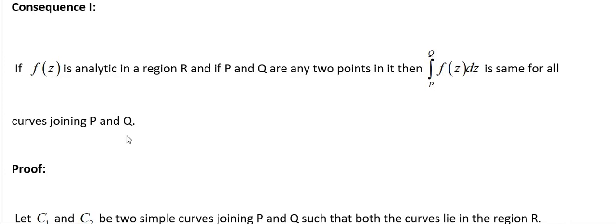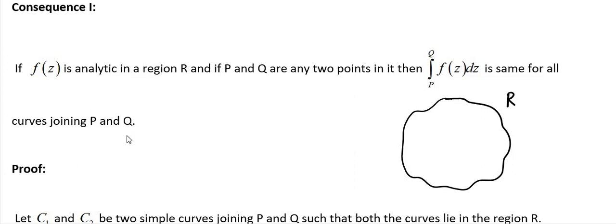So observe, first you want to observe the statement, what they are telling and what we are going to prove. So f of z is analytic in a region capital R. Okay, in this region f of z is analytic.